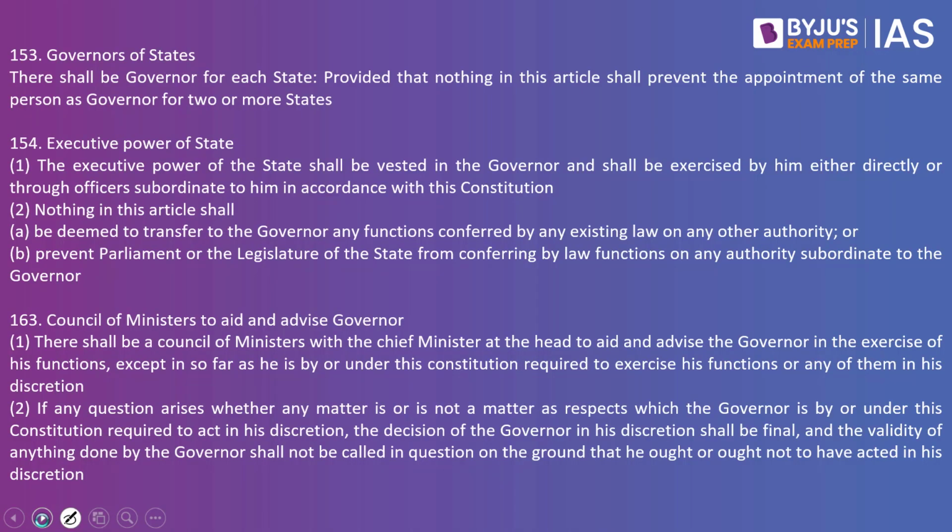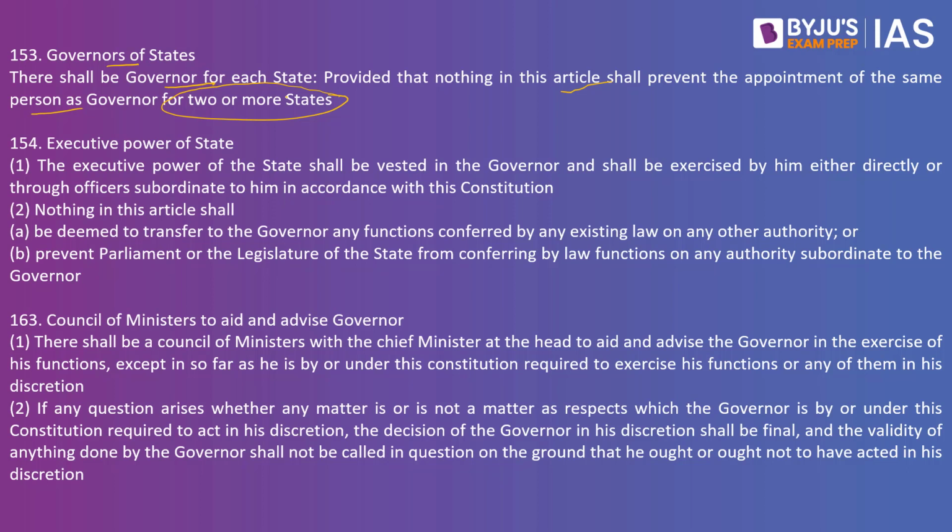We have Article 153, which speaks about governors of the state. There shall be a governor for each state, provided nothing in this article shall prevent the appointment of the same person as governor for two or more states. Article 153 says that we require a governor for every state. It can be the same person who is also appointed for one state and another state as well.